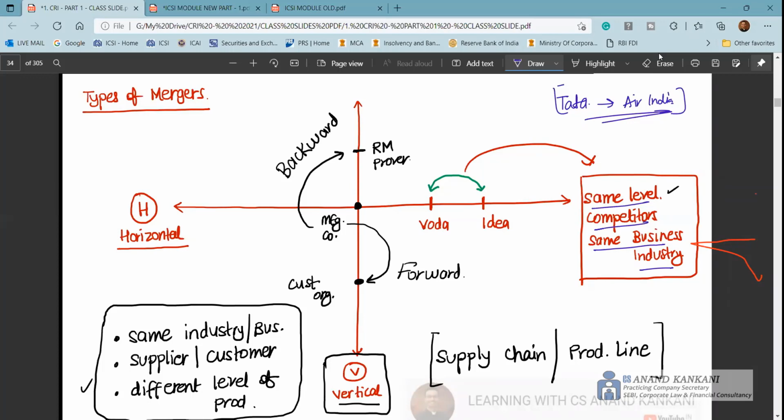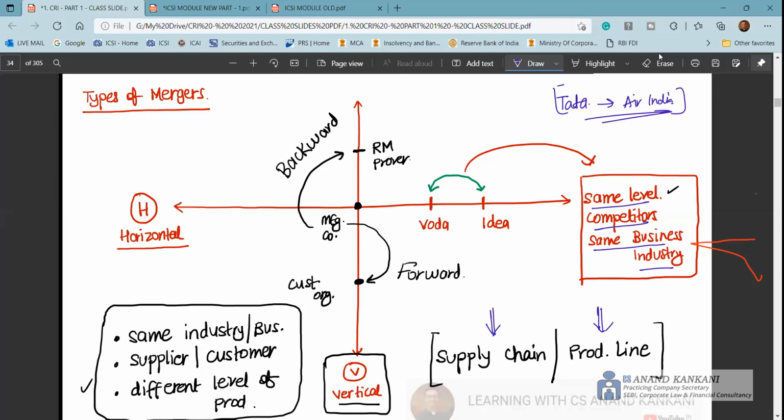Now, when I say backward or forward, this is vertical integration. In the case of vertical integration, you move backward or forward in the same supply chain or product line. You are in the same industry, same business, but at different levels of production. Guys, remember, you need to be very careful with the words that you write in your answer.